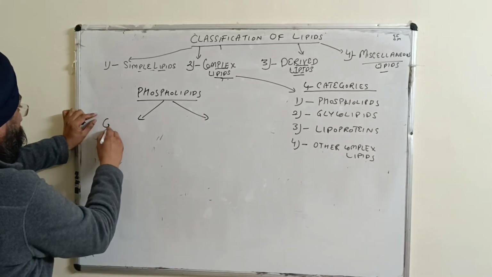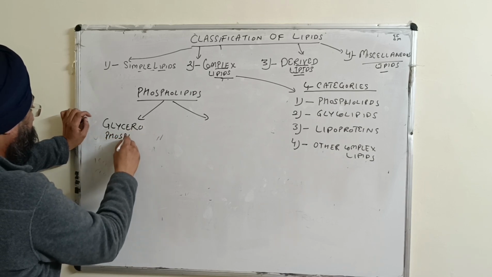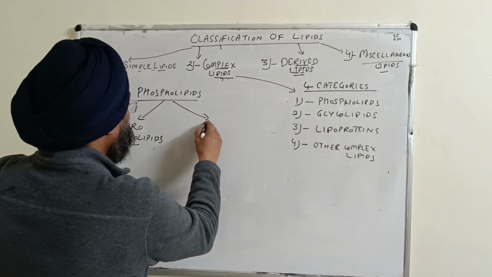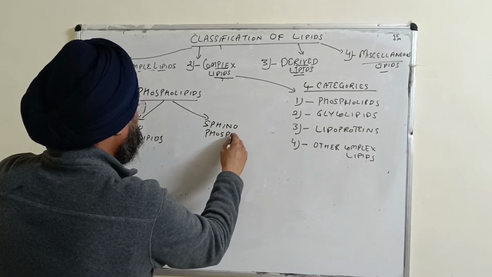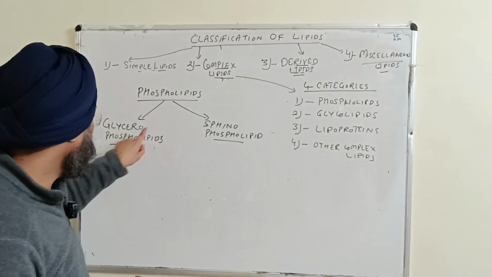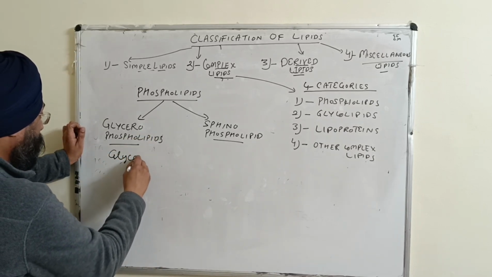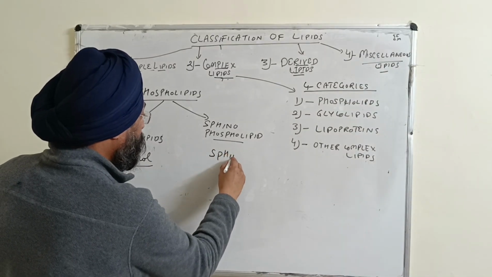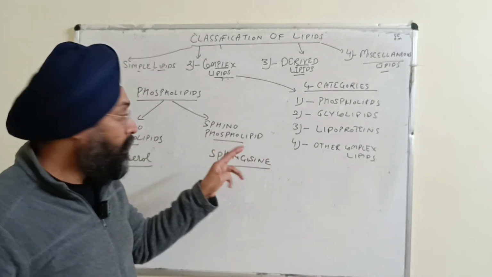First is glycerophospholipids, and the second is sphingophospholipids. So how can you differentiate glycero and sphingo? In one case the alcohol is glycerol, and in the other the alcohol is sphingosine, so you can differentiate on the basis of alcohol.